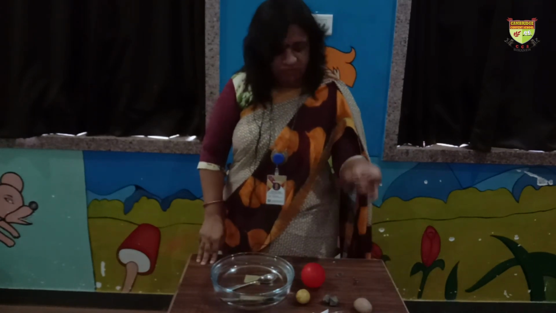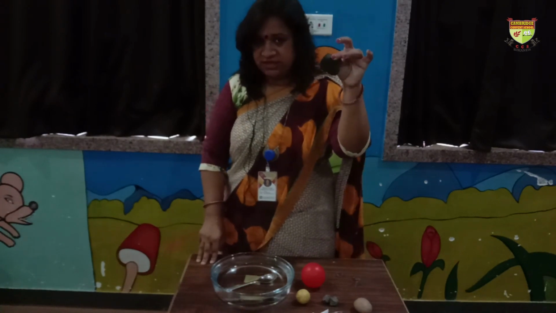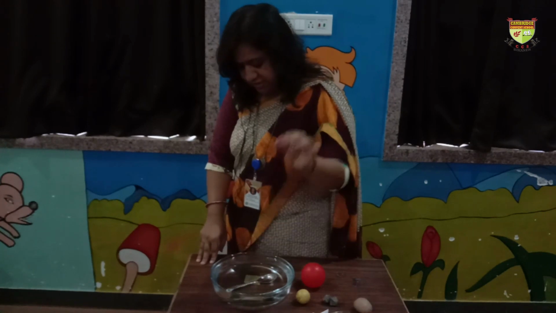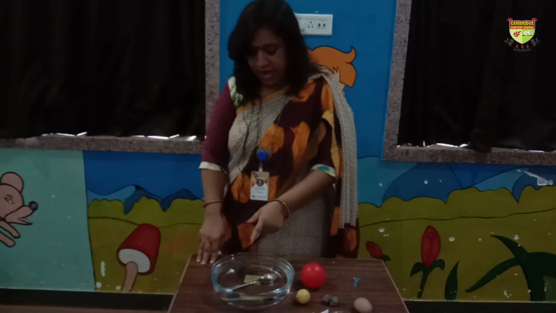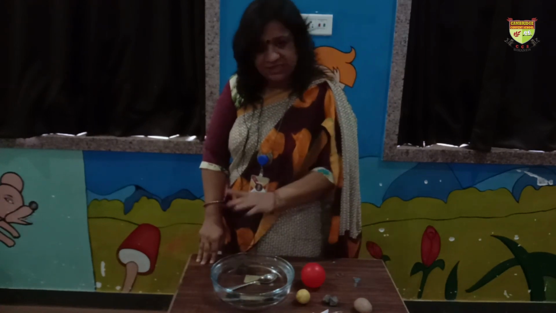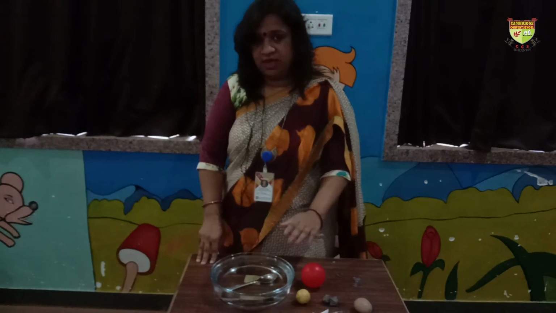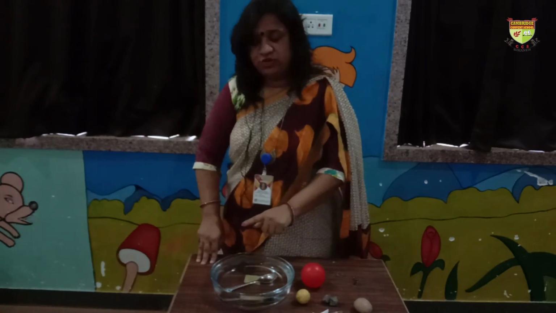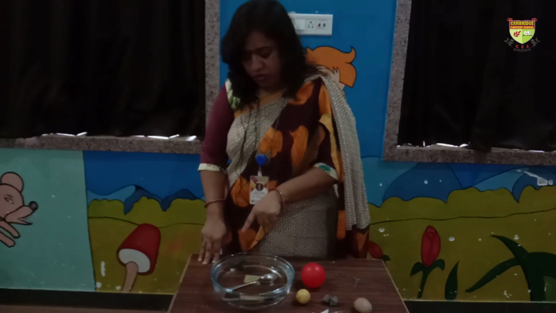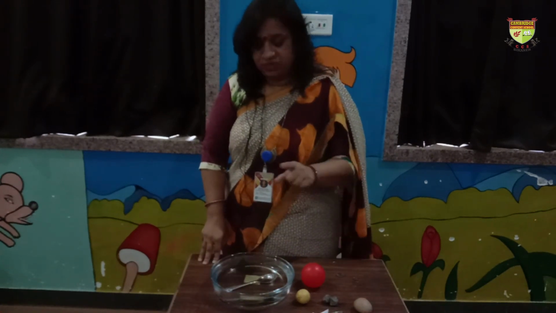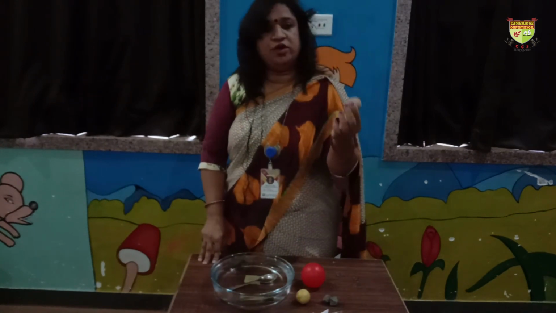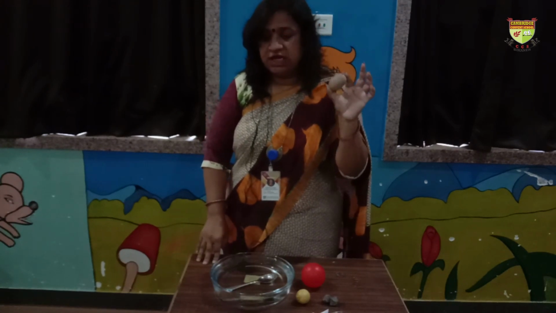The second item which I am going to drop in the water is the piece of cloth. See, I have dropped it in the water, and what happens? It is floating. It is not sinking. वो तैर रहा है पानी में, वो डूबा नहीं है. So we are going to say it is floating. This is the difference between sinking and floating. The piece of cloth is floating. The spoon is sinking.